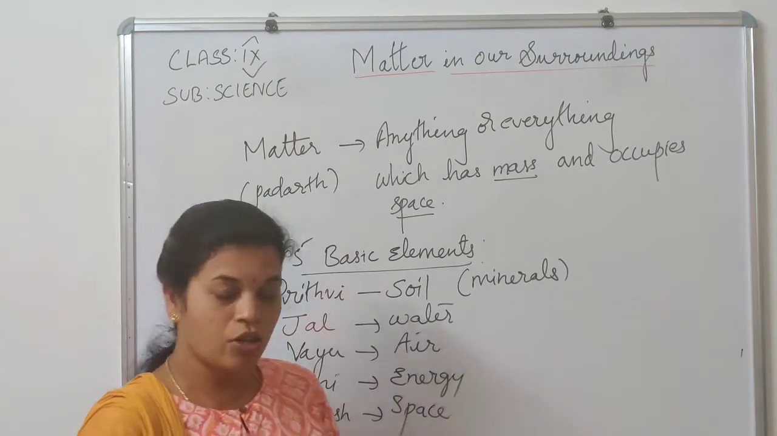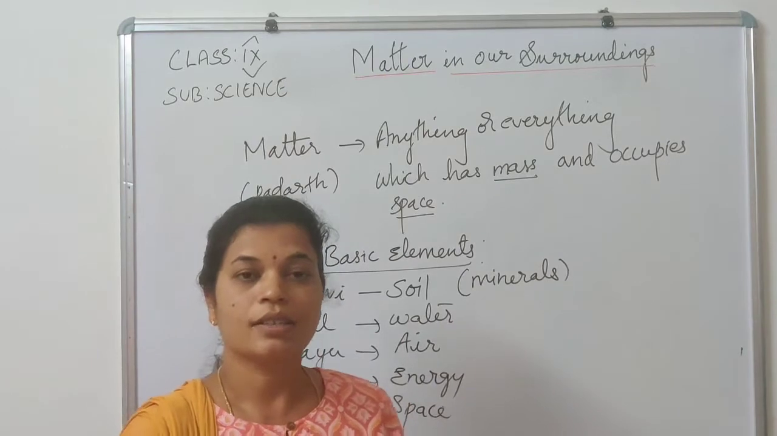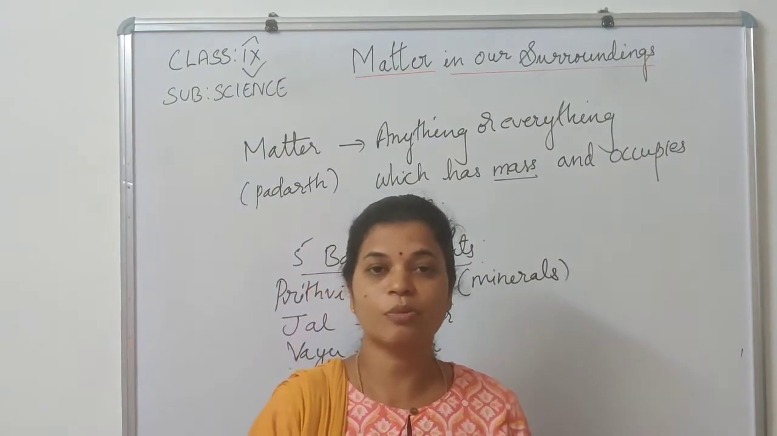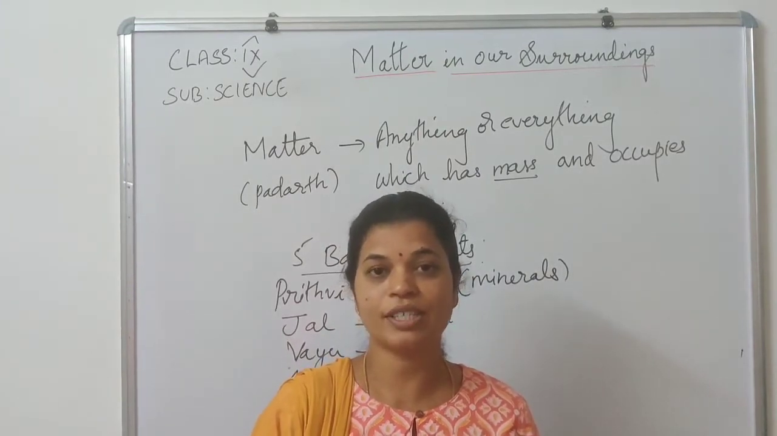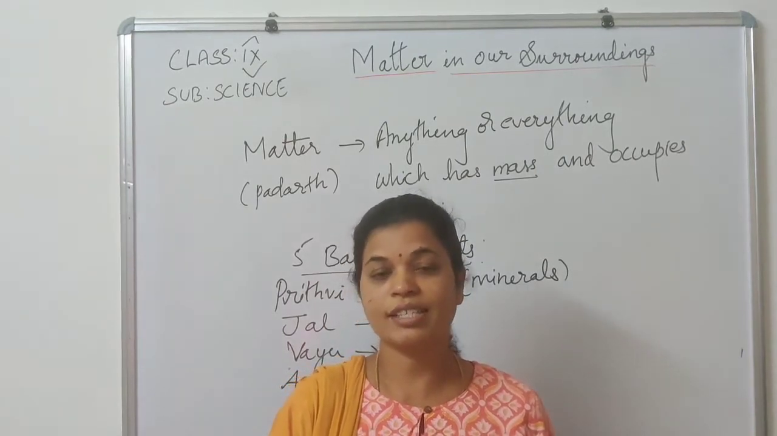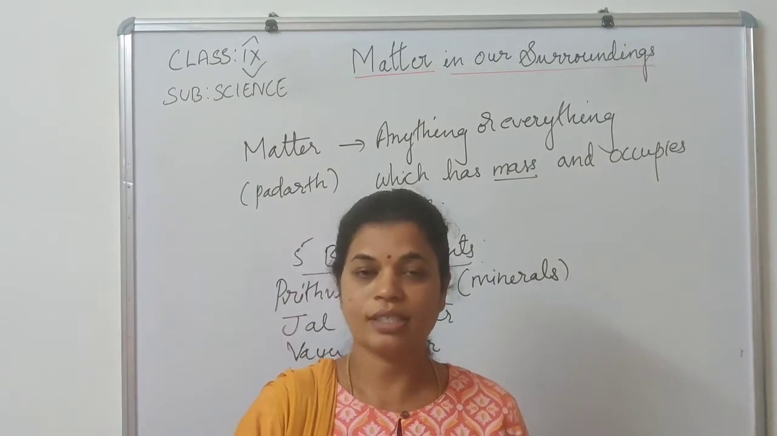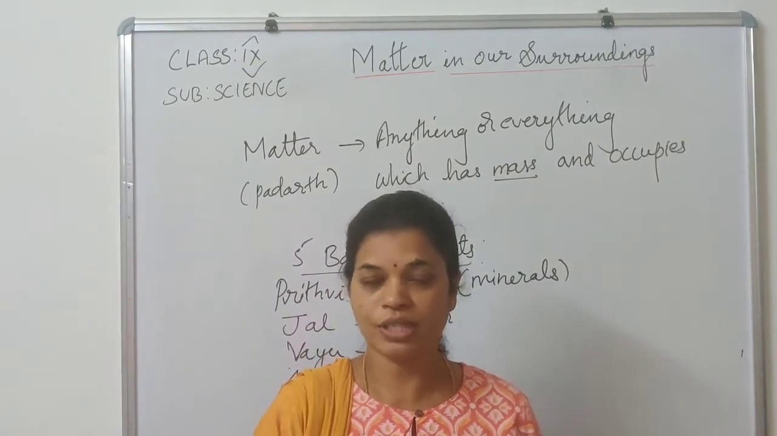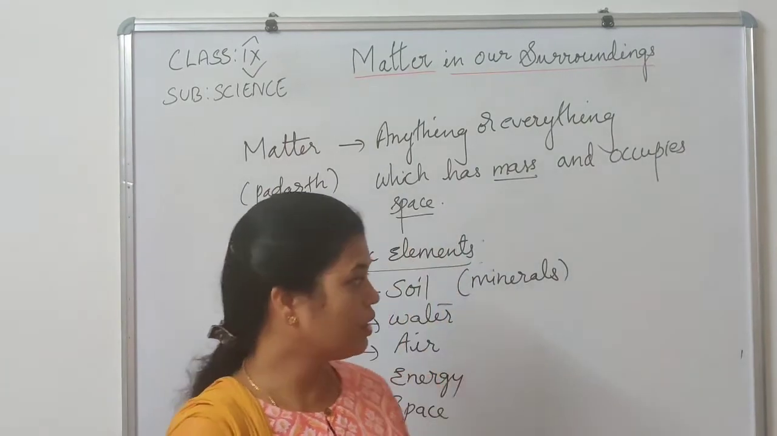Even the Greek philosophers thought the same thing. But modern scientists study matter based on physical and chemical properties. Based on physical properties, matter is classified as solids, liquids, and gases. Based on chemical properties, matter is classified as elements, compounds, and mixtures. In this chapter, you are going to learn only about the physical properties, that is, the solid, liquid, and gaseous states.